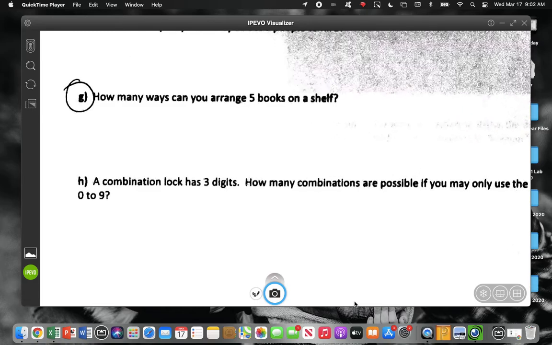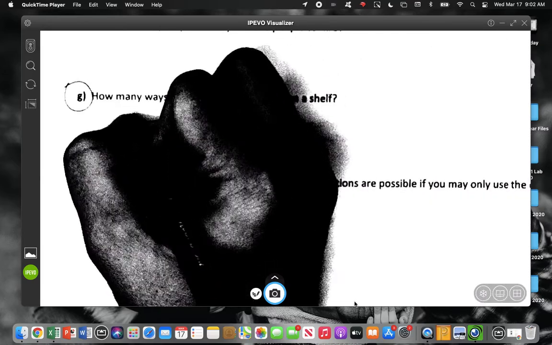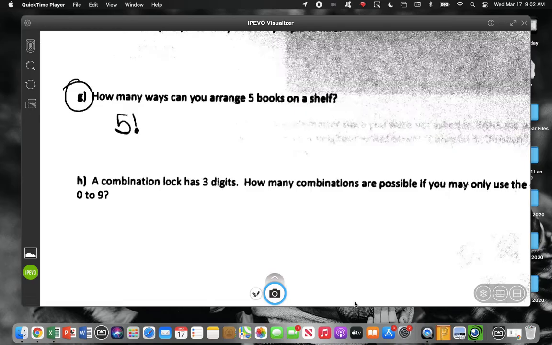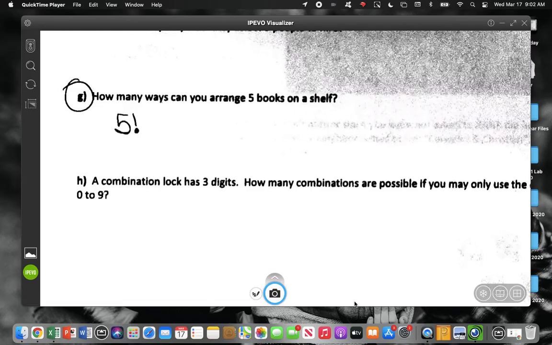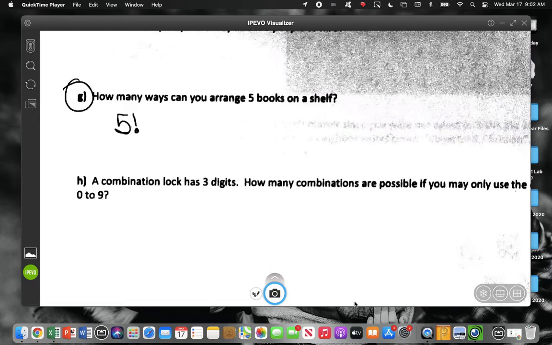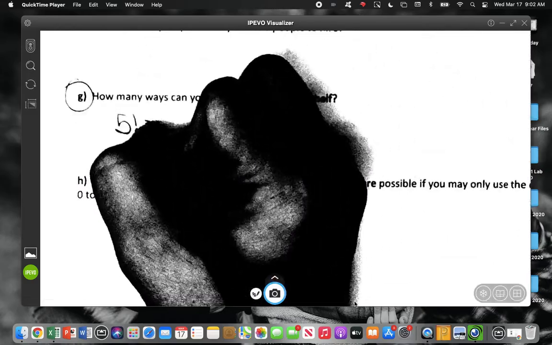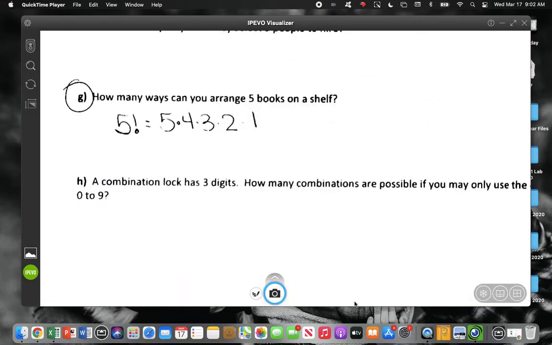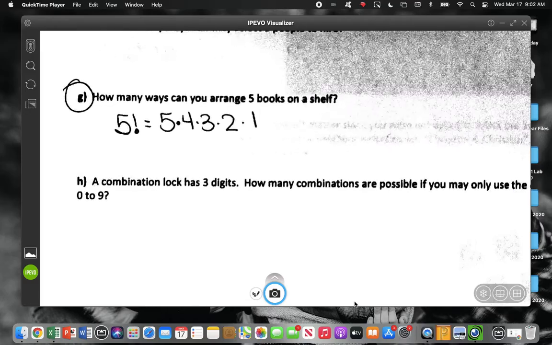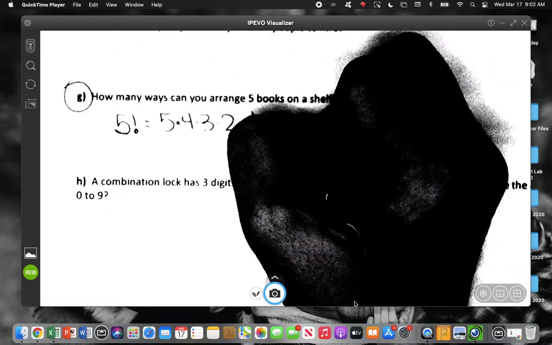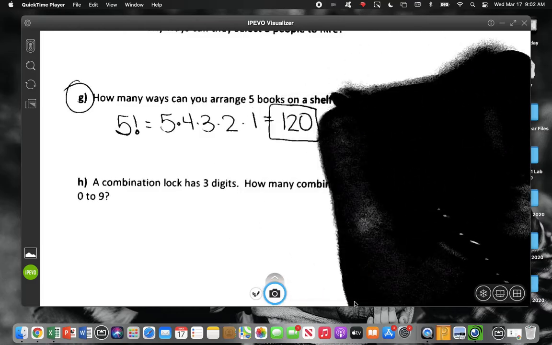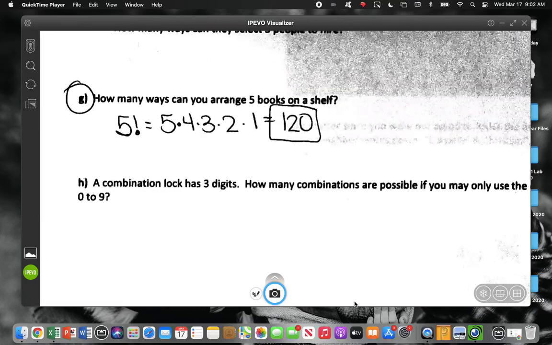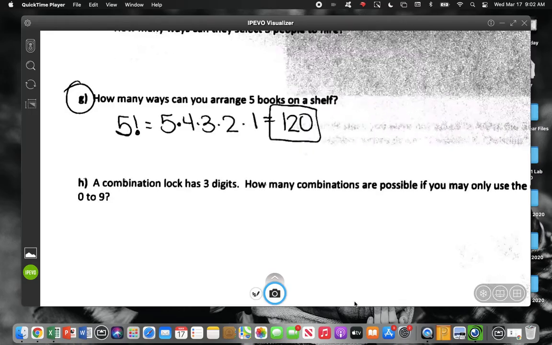You're arranging the entire group, so it's just 5 factorial. You only divide by stuff if you're picking some out of the entire group. If you're arranging the whole group, you don't have to divide by anything. So what is 5 factorial? 120. Do you have that one memorized yet? I feel like 5 factorial and 4 factorial you use quite a bit.